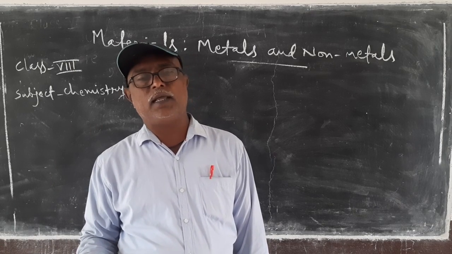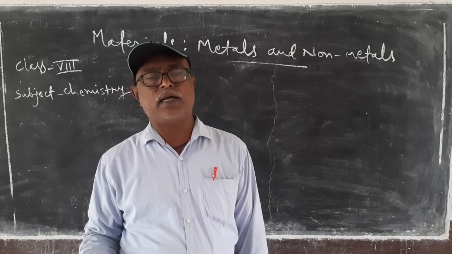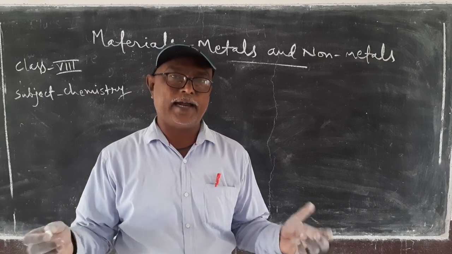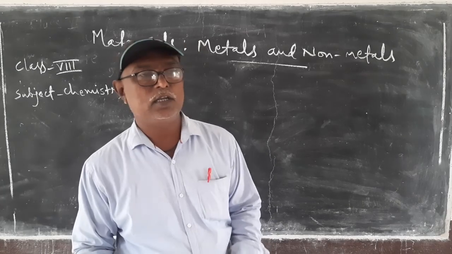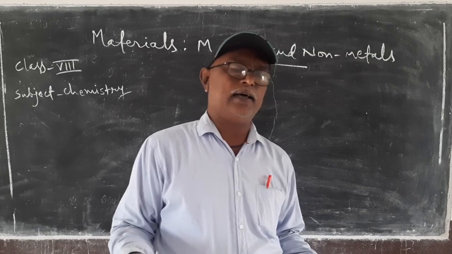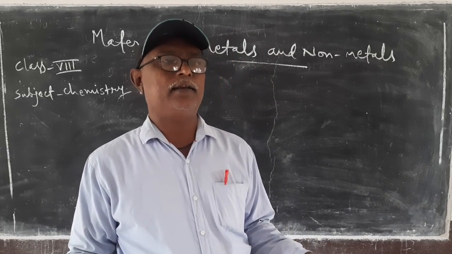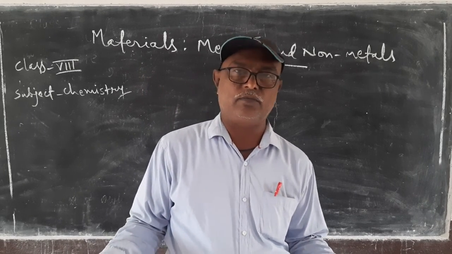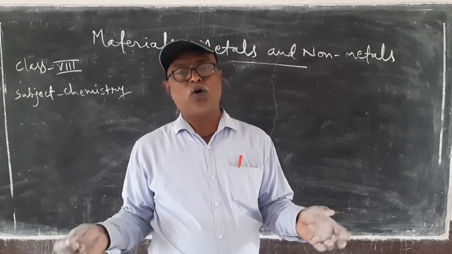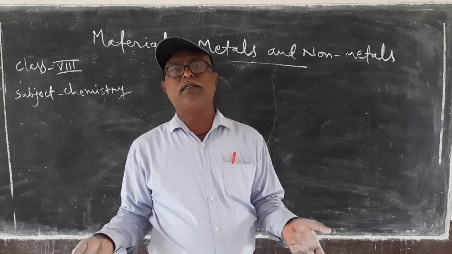That is, if you want to make a substance which should be lighter and which also has high tensile strength, like duralumin, then it is an alloy of mainly aluminium, which shows both properties. It is light in nature.